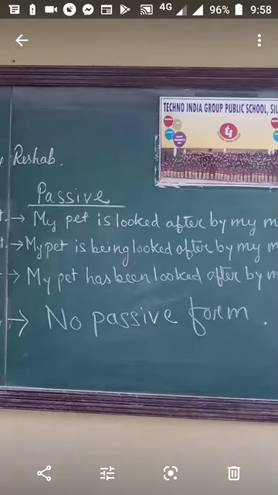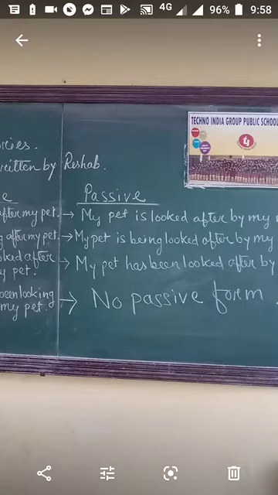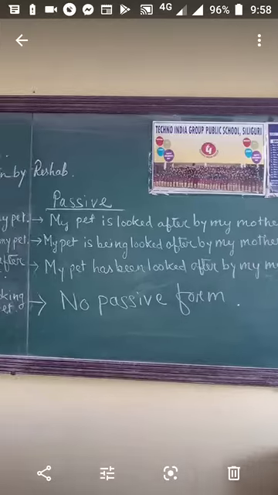So is here is the present tense be verb. To change it to passive form, my mother looks is present indefinite, so we will take help of the be verb in present tense, singular number, is, and it is: my pet is looked after by my mother. By is additional; it's added to make the sentence into passive form.